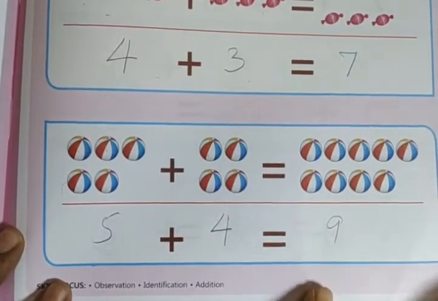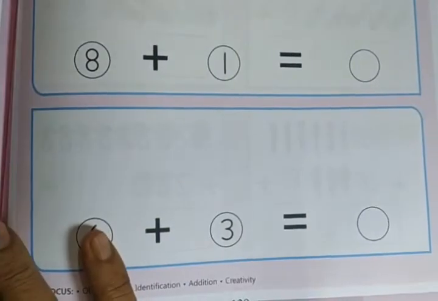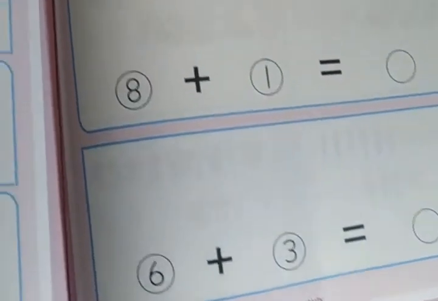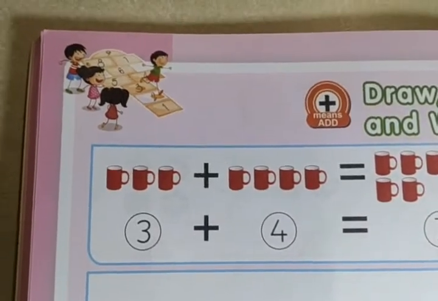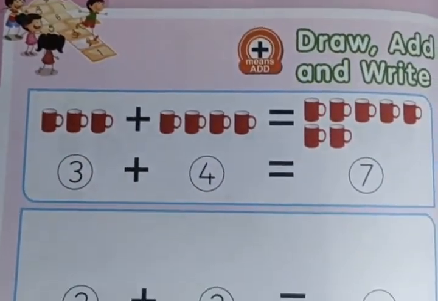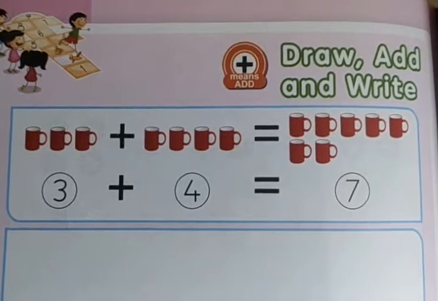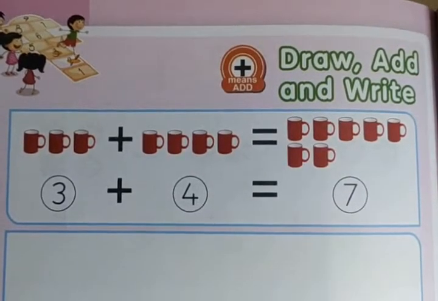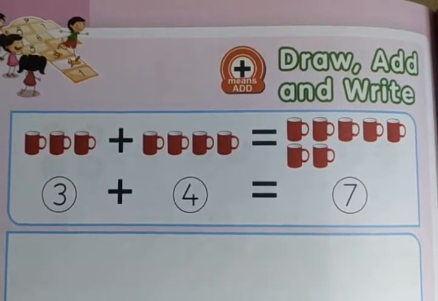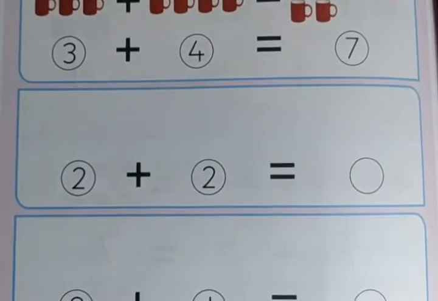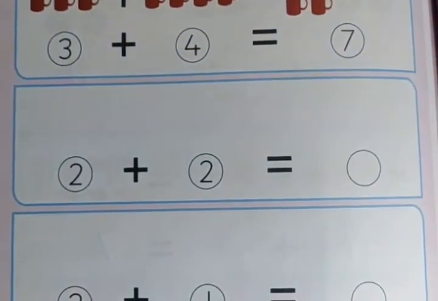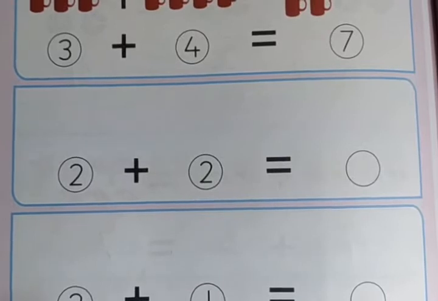Okay. This is how we have to count and write. Clear. Next example is draw, add and write. We need to draw ourselves, and we need to count, add and write.